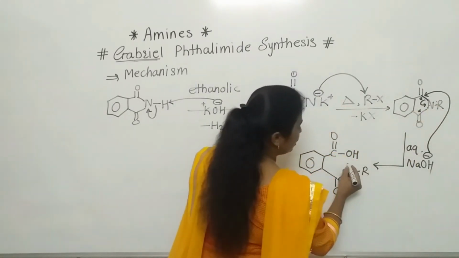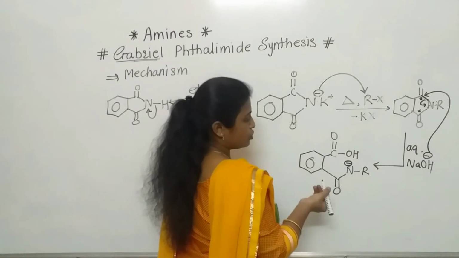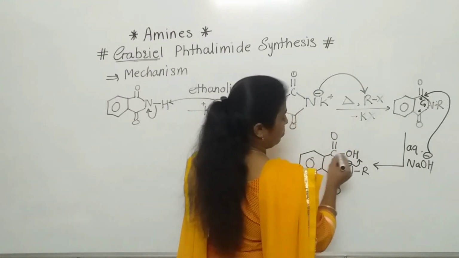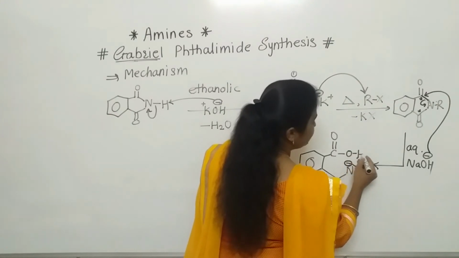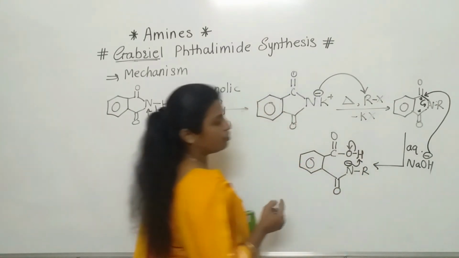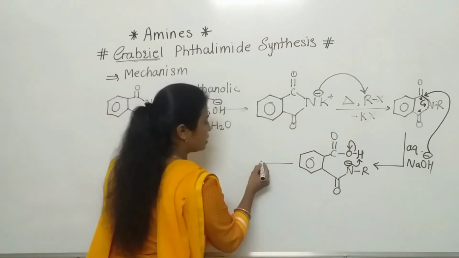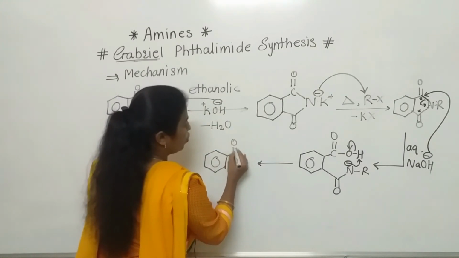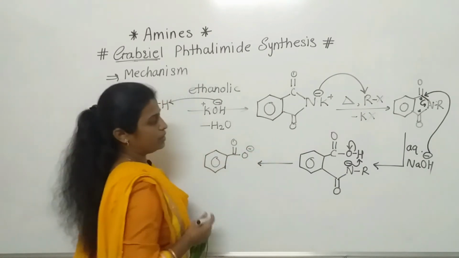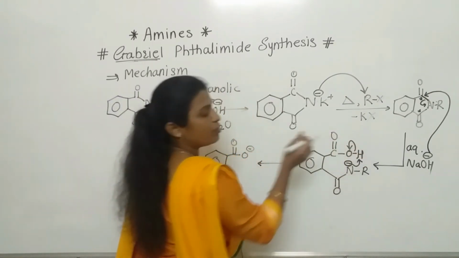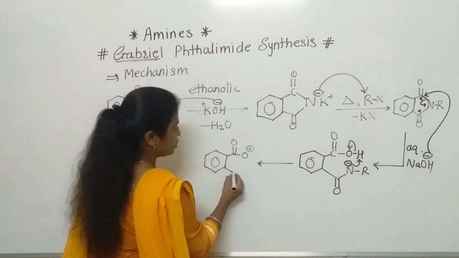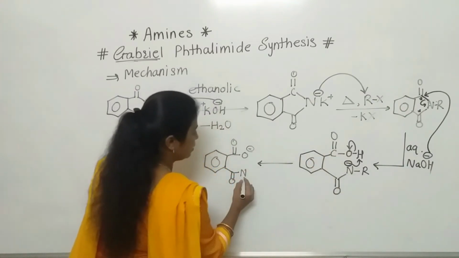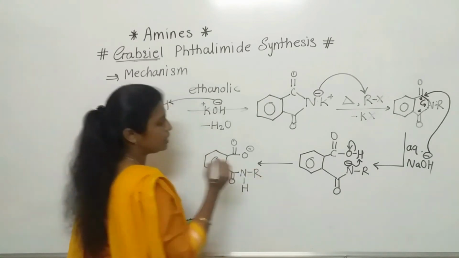This nitrogen will carry a negative charge. So that negative charge, the anion, will take a proton, and then these 2 electrons are given to the oxygen. So the next step is the benzene ring again, C double bond O, O minus, because these 2 electrons are given to the oxygen. Next, C double bond O, nitrogen with the hydrogen that was taken, and here is the R group.